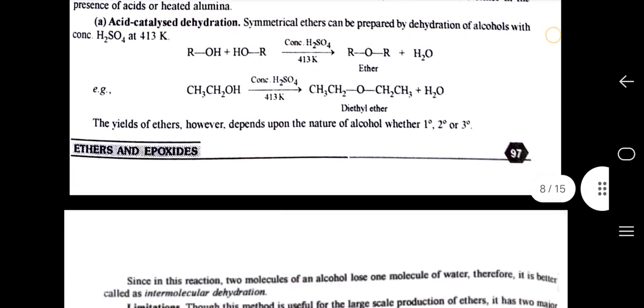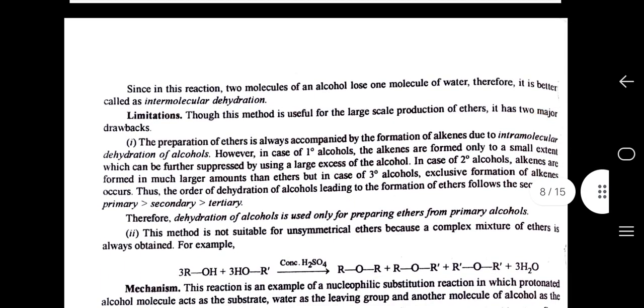Limitations. This method is useful for the large scale production of ethers. It has two major drawbacks. First, the preparation of ethers is always accompanied by the formation of alkene due to intramolecular dehydration of alcohols. However, in case of primary alcohol, the alkene is formed only to a small extent, which can be further suppressed by using a large excess of alcohol.